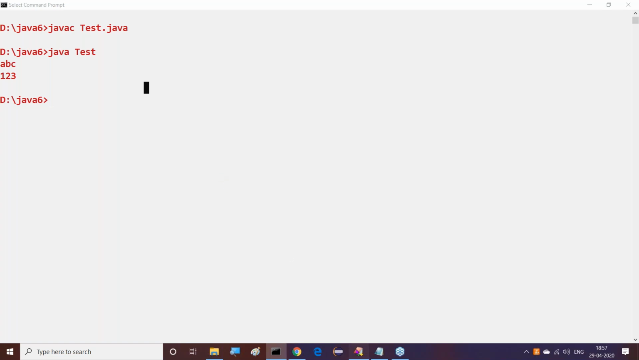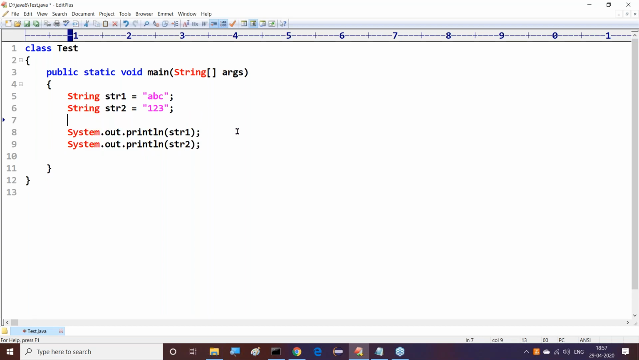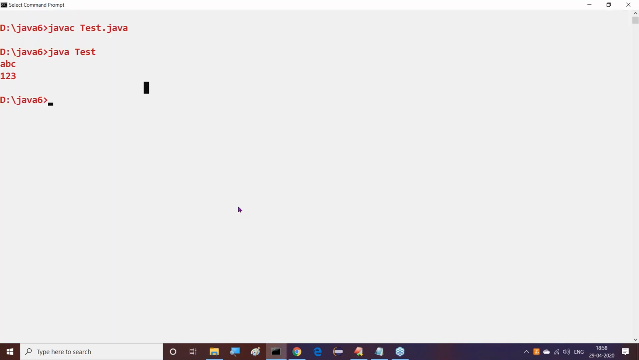Next one is special symbols. I want to go for both the combinations here. String str3 is equal to ABC 123. Here we can use that. System.out.println of str3. Java Test, here we are getting ABC 123.